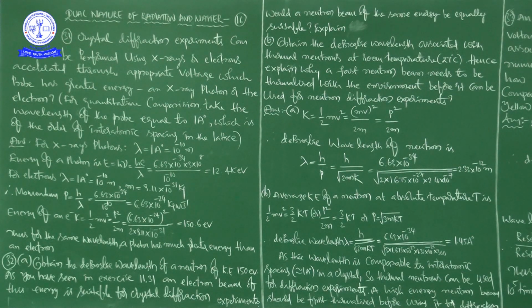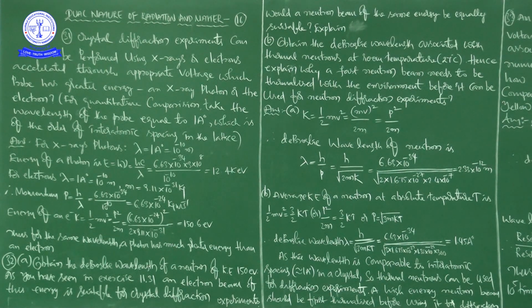Next, based on these two values, here we got 12.4 kilo electron volt, and here 150.6 electron volt. Thus, for the same wavelength, a photon has much greater energy than an electron, because it is kilo electron volt, while the electron is electron volt only.